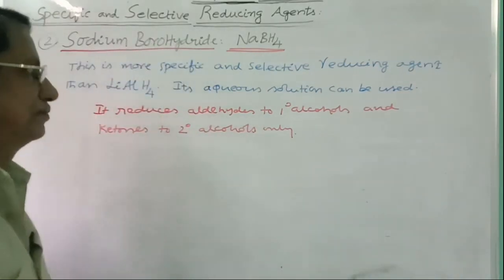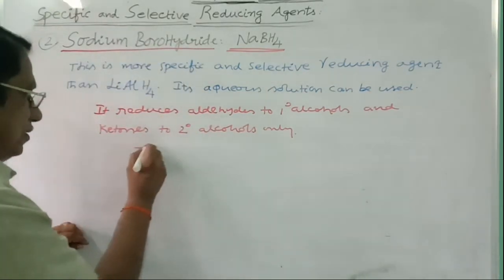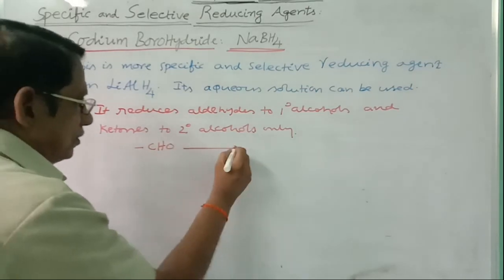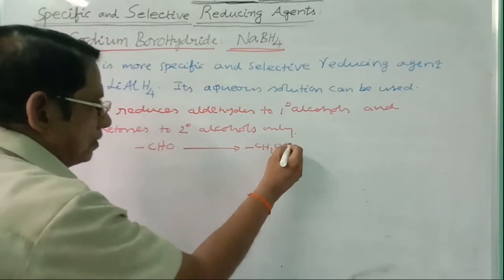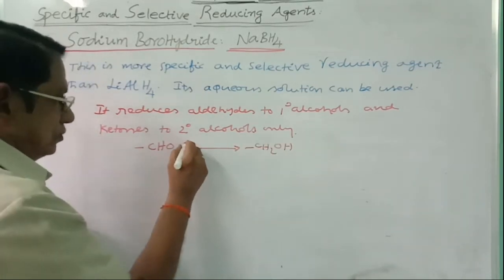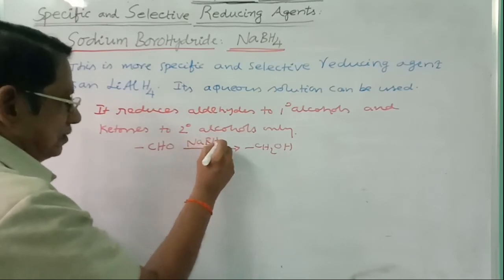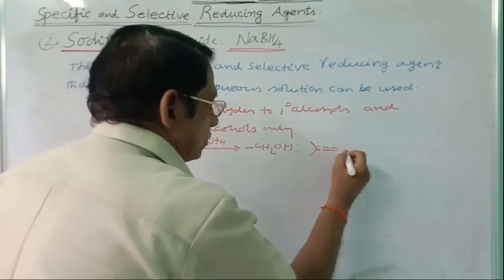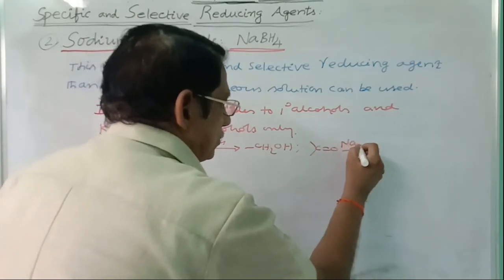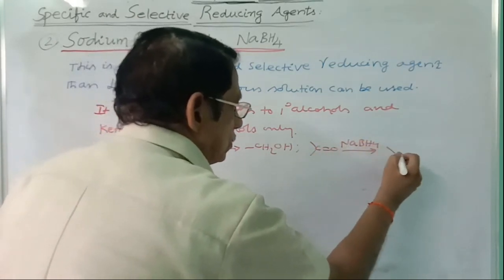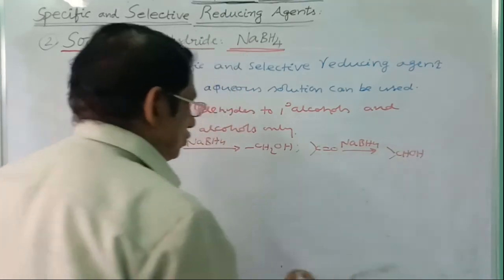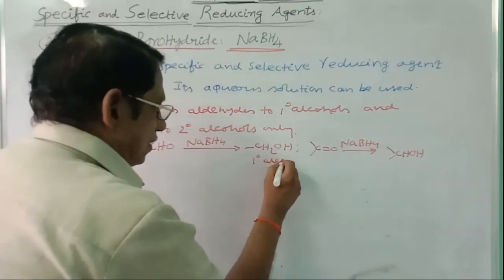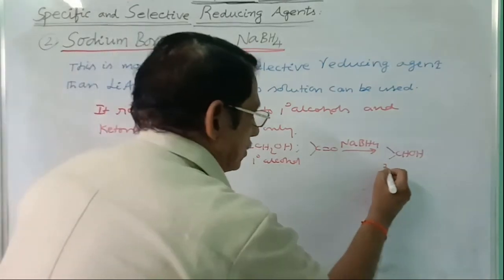Nothing more than this. Aldehyde will be reduced to primary alcohol using sodium borohydride. Ketone can be reduced to secondary alcohol, CHOH. This is primary alcohol. This is secondary alcohol.